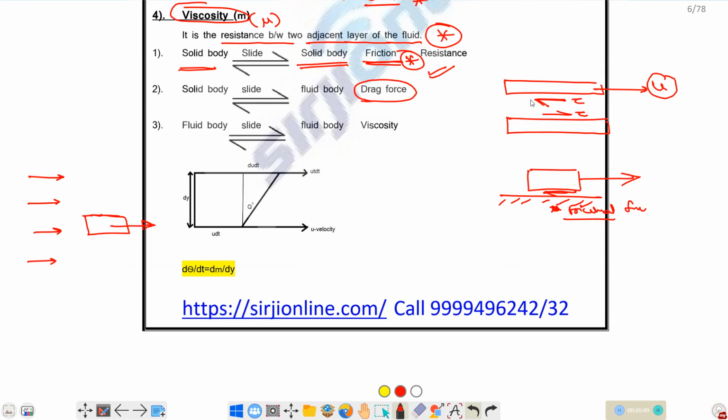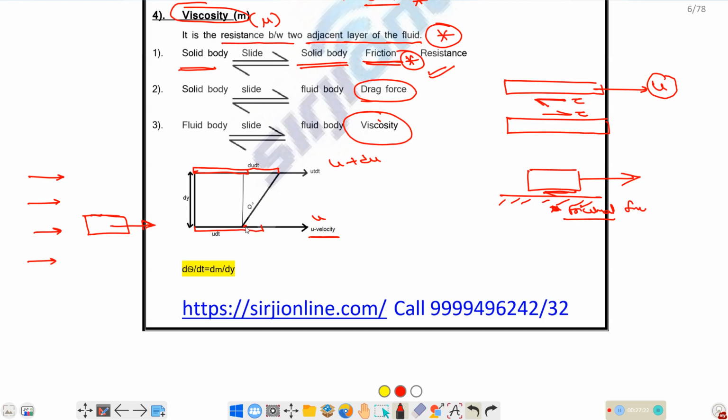And between two adjacent fluid layers, there exists viscosity. It tries to resist the motion of the adjacent layer. That is known as viscosity. Let's assume these are two different layers of the fluid; one is moving with some velocity u, and the other is moving with some velocity u plus du.